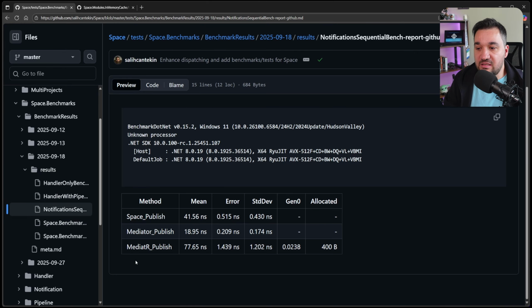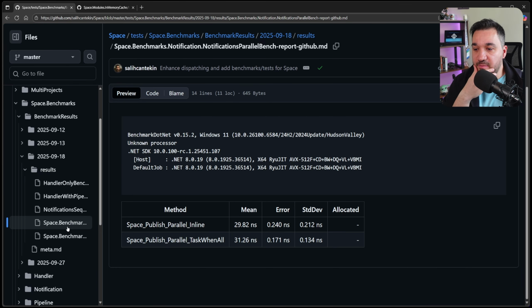And this is the sequential, or what is the test for? Sequential benchmark. If we hit that notification sequentially, what's going to happen? This is it. And this is the benchmark for parallel. For example, if we hit notifications in parallel, so this is the Task.WhenAll, normal Task.WhenAll, and this is the parallel inline. So this is how space uses it. Space parallelism uses it. And this is if you were to use it in parallel somehow with Task.WhenAll.